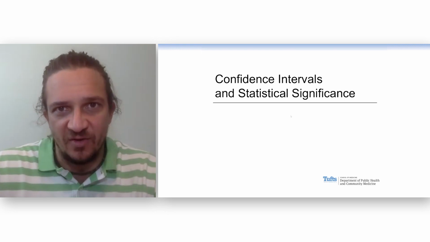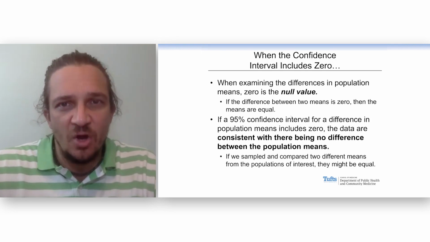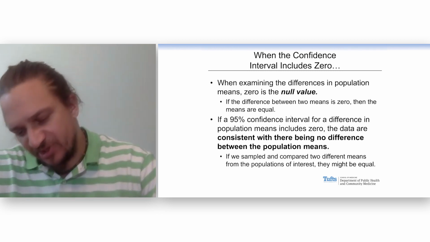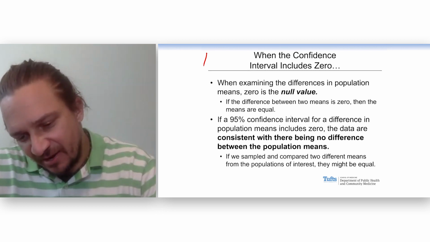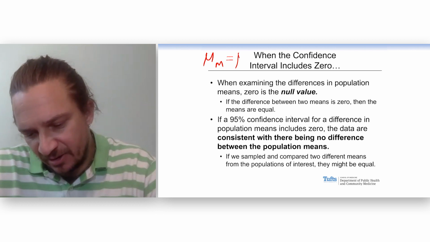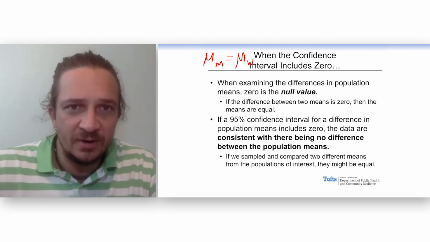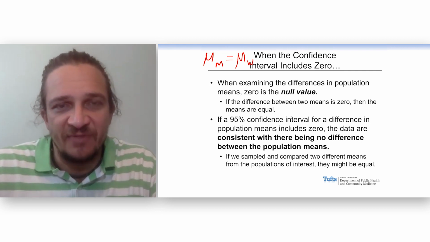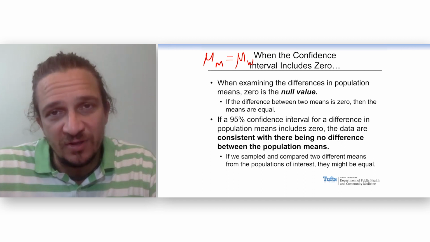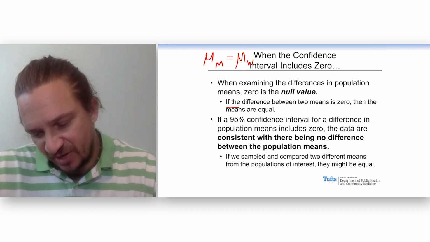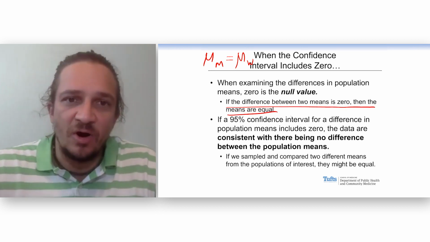When we think about statistical significance from the idea of confidence intervals, we have to consider what's called the null value. The null value would be, what would we see if two groups are equal, if there's nothing going on? So for example, if we want to calculate the mean of men and compare it to the mean of women, and those are the Greek letter mu for the population mean. If the mean of men and the mean of women are equal, then the difference between men and women would be 0. So if the difference between two means is 0, then the means are equal.